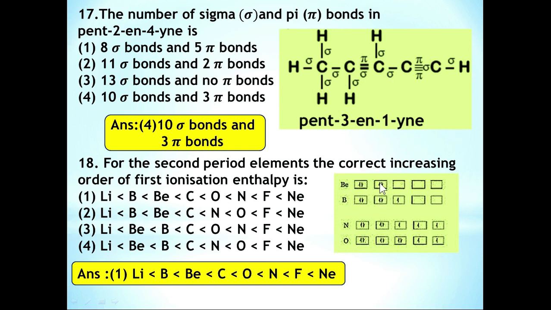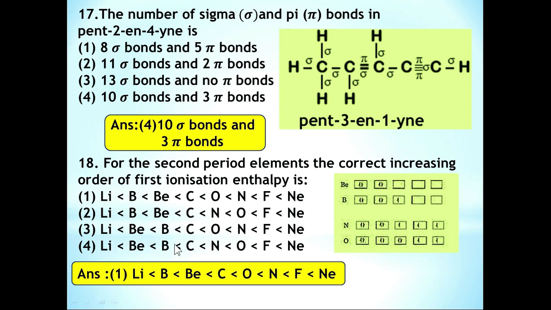Beryllium is 1s2 2s2, boron is 1s2 2s2 2p1. We can easily remove this 2p1 electron from boron, that is the outermost electron. But in case of beryllium, we have to remove the electron from the 2s2 orbital, which is a stable configuration.